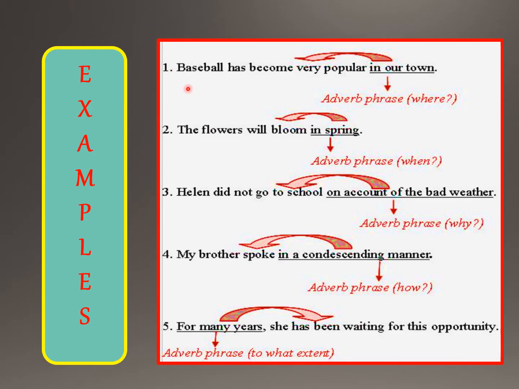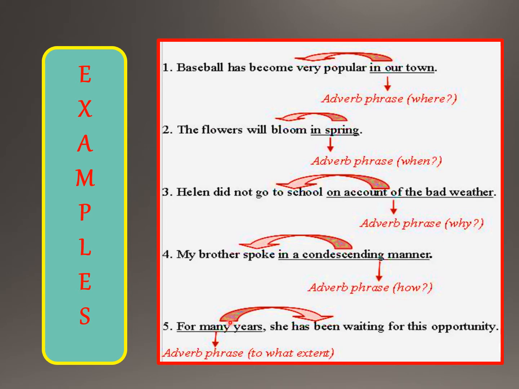A few more examples. Baseball has become very popular where? In our town. So this is adverbial phrase. The flowers will bloom when? In spring. Adverb of time. Helen did not go to school. Why didn't she go to school? On account of bad weather. So adverbial phrase. My mother spoke in a condescending manner. How did she speak? In a condescending manner.